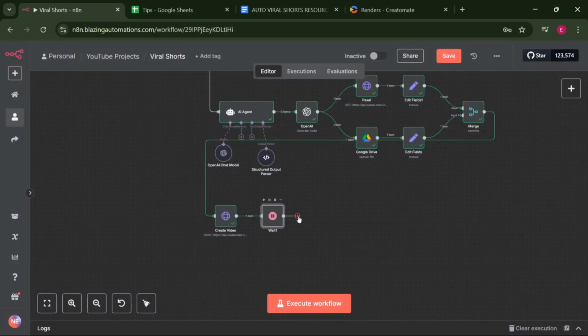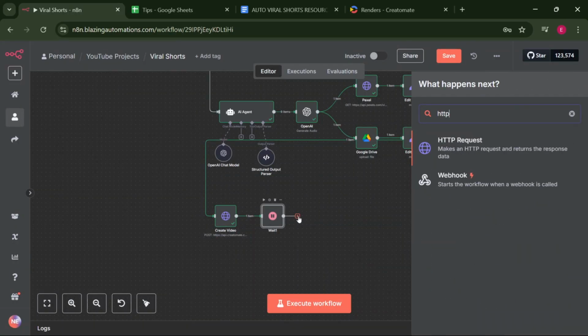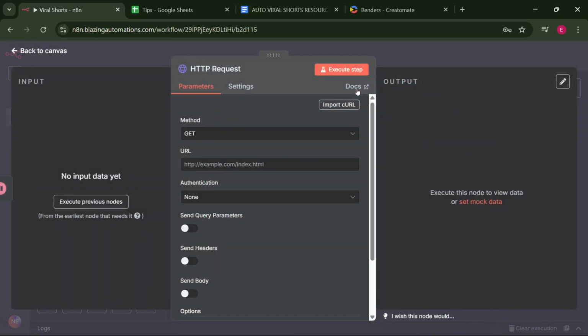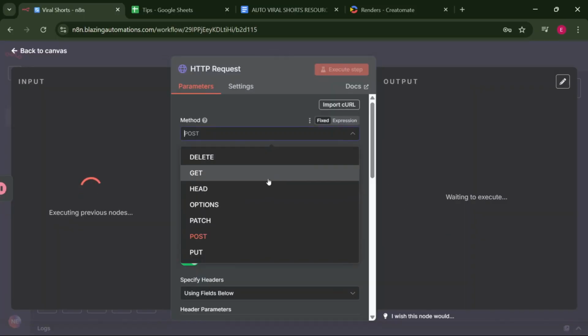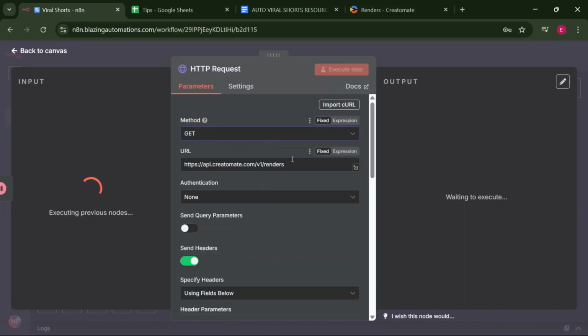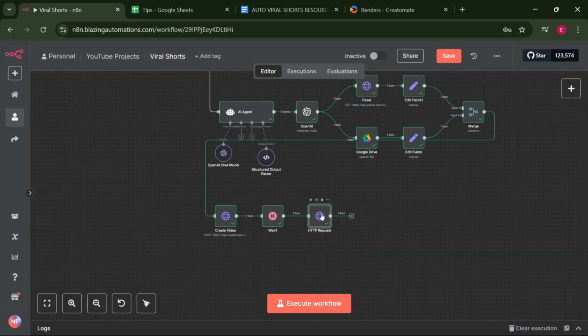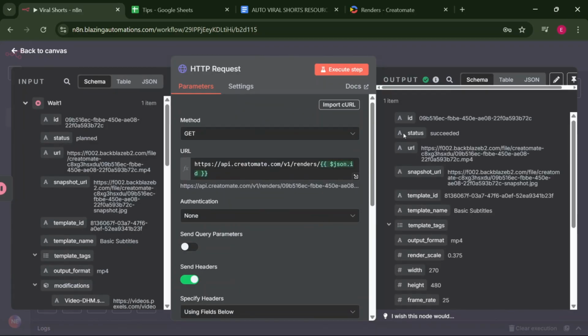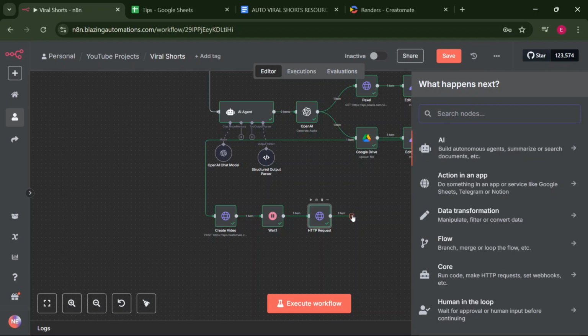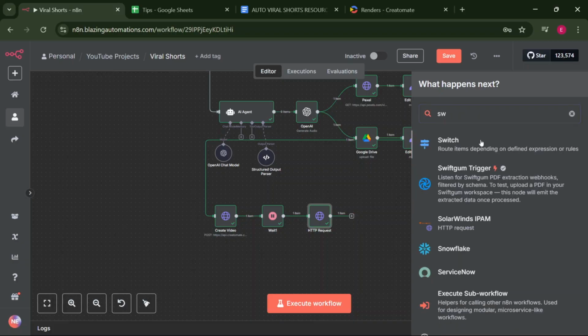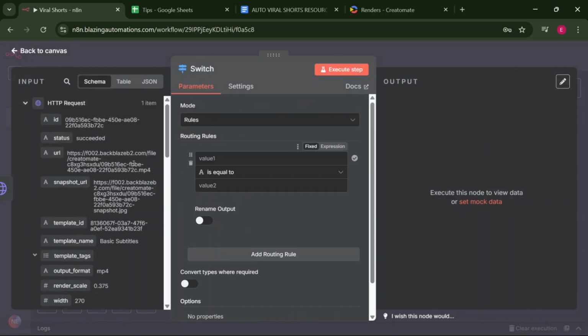Let's now add an HTTP request that is going to get the video. Now import curl and click import. Let's use GET here and let's add the JSON here. Now that this post has finished, here it shows the status is succeeded. We are going to use that status to loop if it has not succeeded or to continue if it has succeeded. In this case, I'm going to use a switch, and this switch is going to have a number of rules. The first rule is if status is succeeded.